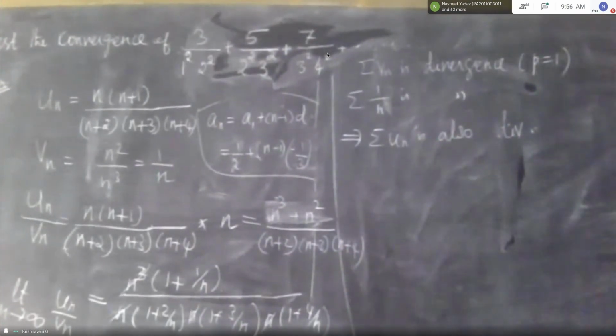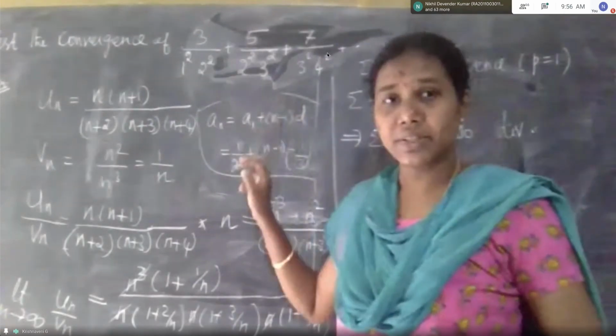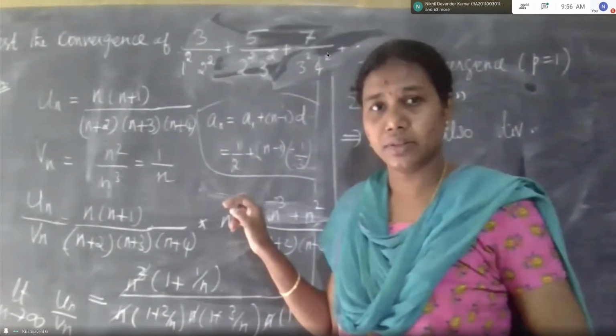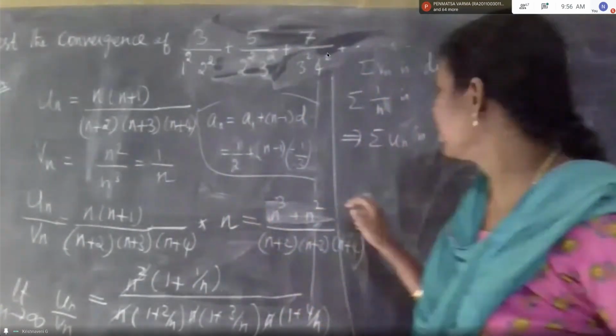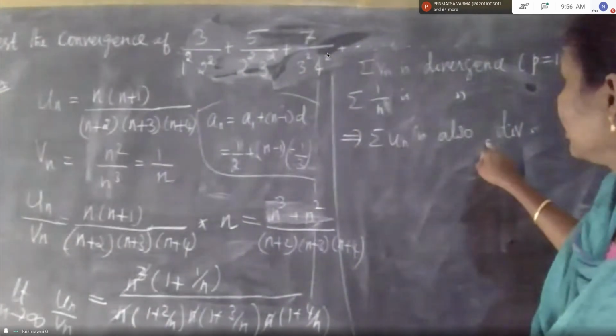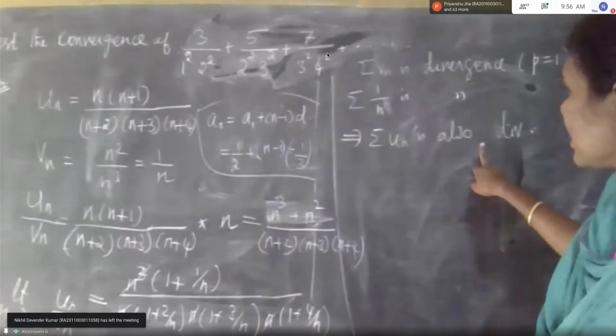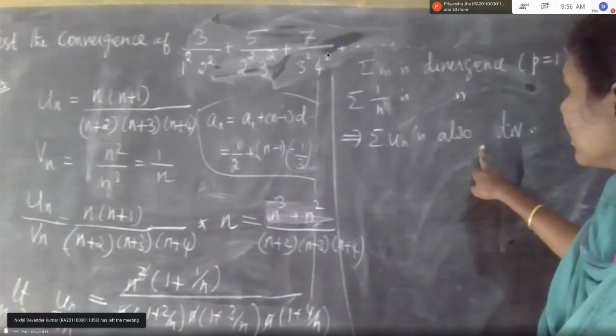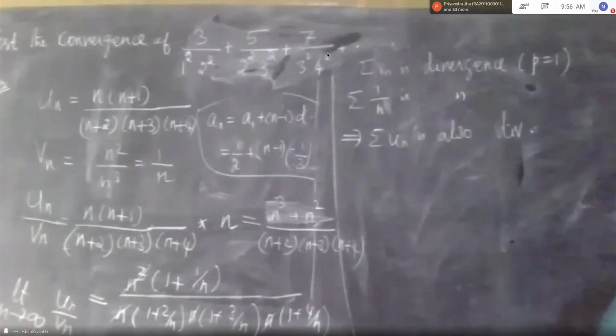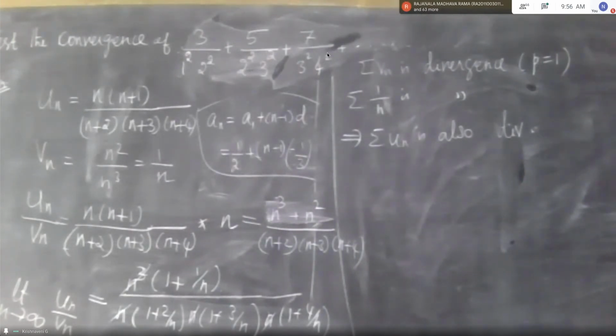I mean, for the second question, the sequence is convergent or divergent? The sequence also. Okay, ma'am. Whenever P is equal to 1, Vn will be diverging.